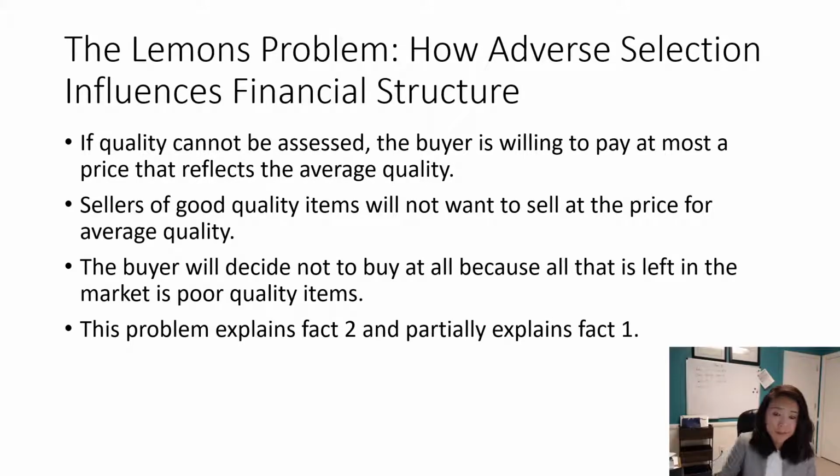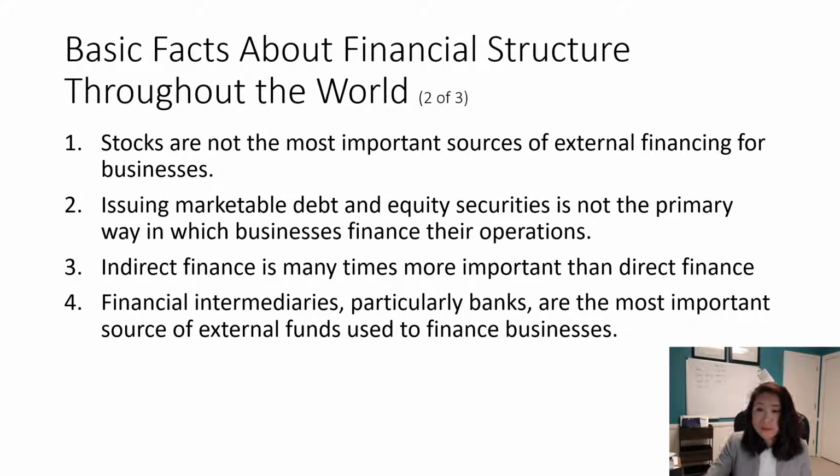Remember when we mentioned the 8 facts about the US. Fact number 2 talks about how issuing marketable debt and equity securities is not the primary way in which businesses finance their operations, because, as we talked about with direct finance, the problem we're facing here is called adverse selection. As an individual investor, you have fewer information to understand if the corporation is good or bad.